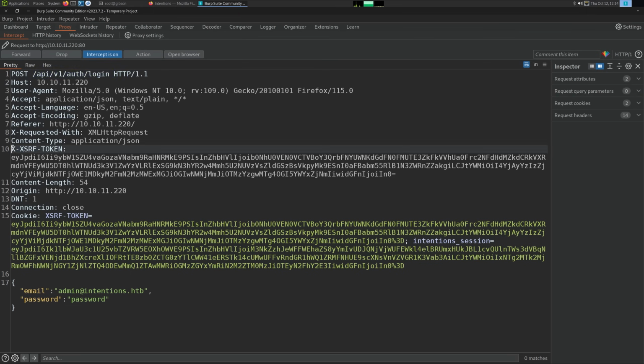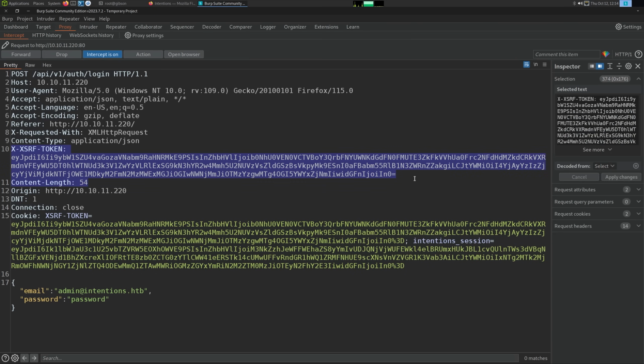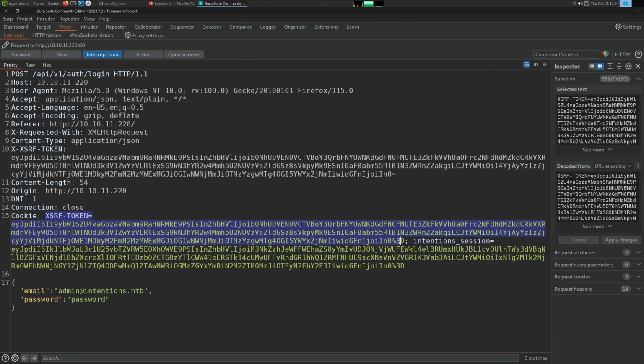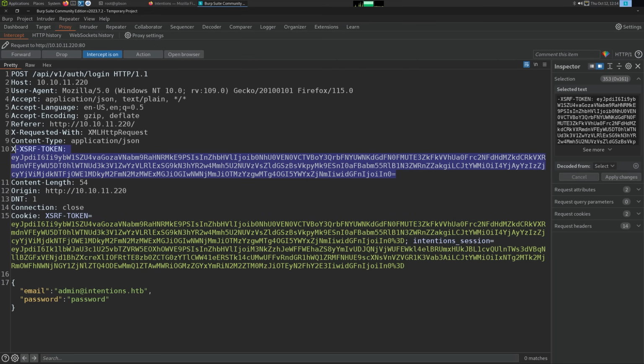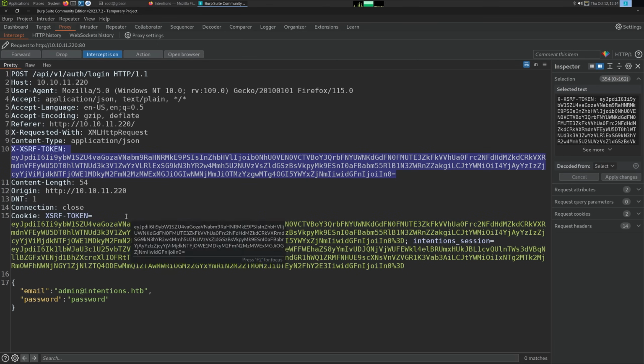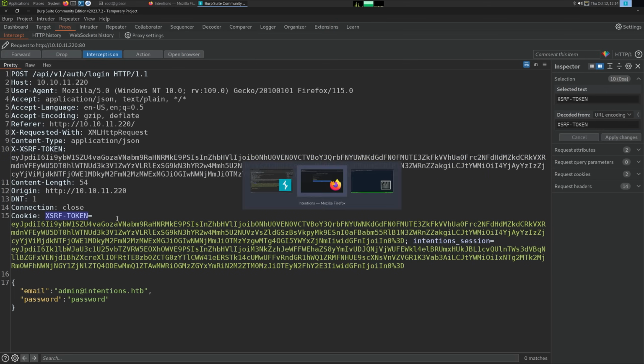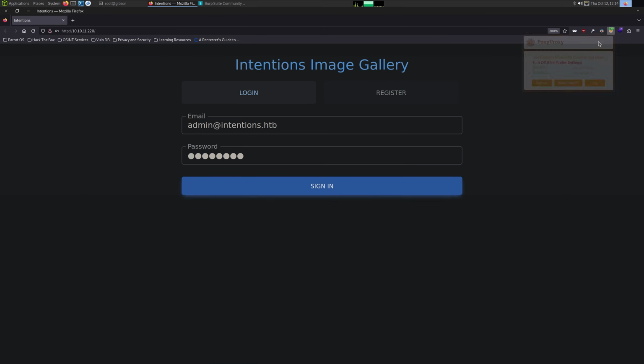However, there's an XSRF token in both the header and the cookie. This is very much a Laravel thing. I don't know of many other frameworks that would put it in 2 places right off the bat as default functionality. I don't think Django does that. Also, for Django, I think the name is CSRF token. Let's look at the Django docs real quick.